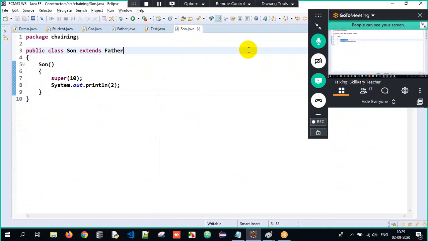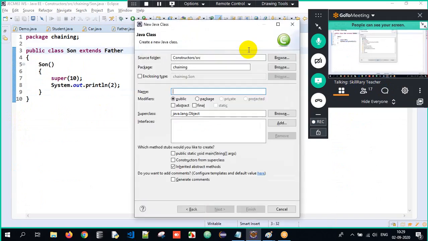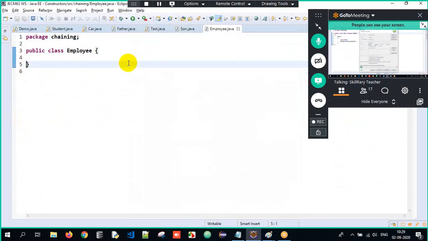Now here, guys, I'll have a class called employee. In the employee class, I will have one constructor, Employee, with int id.